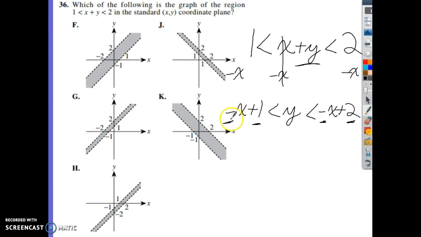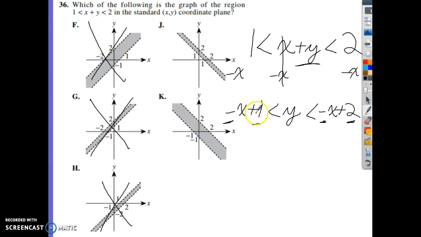So our slope on both of these is negative 1. Let's backtrack a little bit there. That negative 1 allows us to eliminate anything with a positive slope. So we can get rid of F, we can get rid of G, and we can get rid of H, because they all have positive slopes. That narrowed it down considerably.